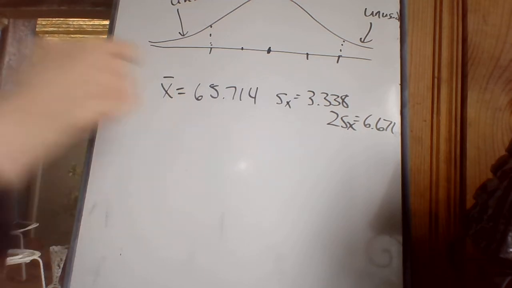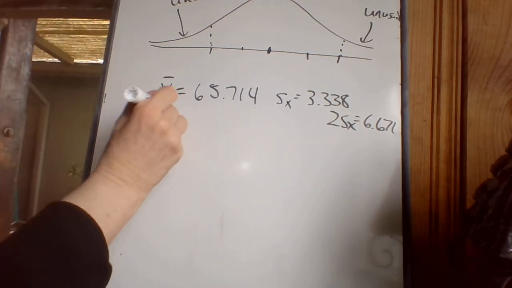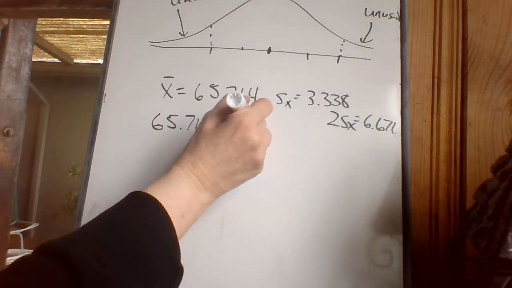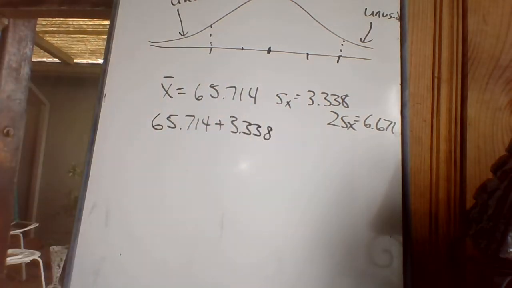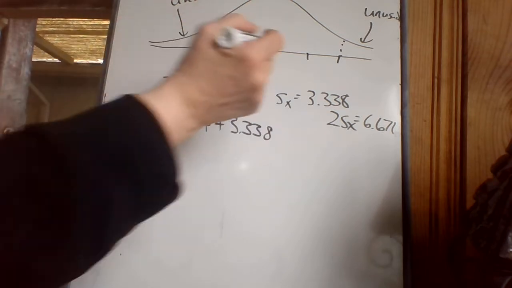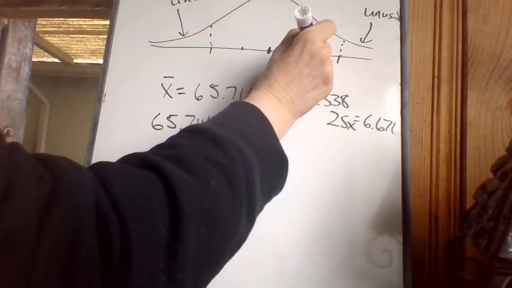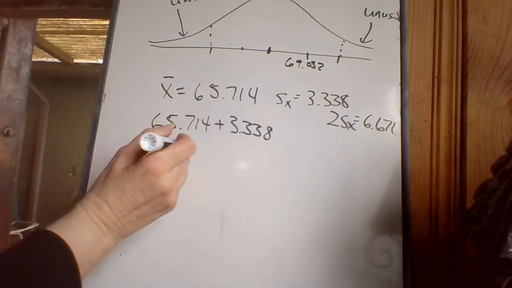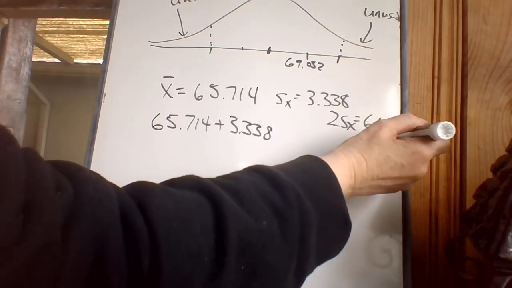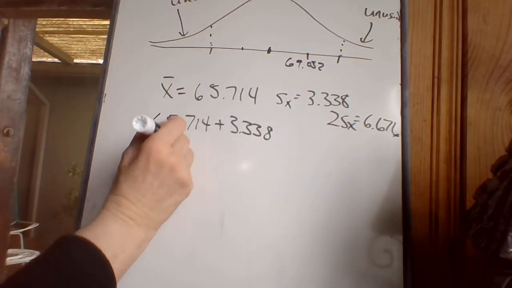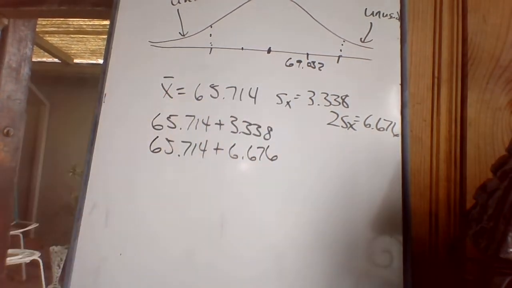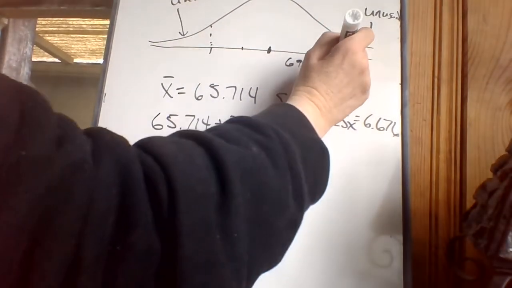Well, if I want to go the mean plus 1 standard deviation, that's going to put me at 69.052. Now I'm within 1 standard deviation of the mean, but I'm allowed to be within 2 standard deviations. I doubled this so that you can see what 2 standard deviations is. 65.714 plus 2 standard deviations, 72.39.